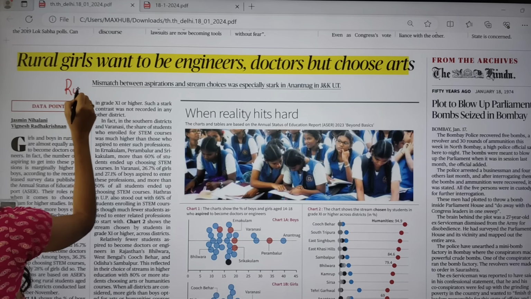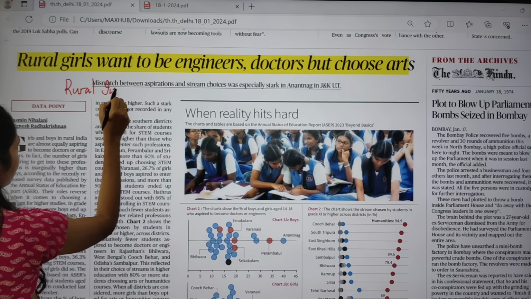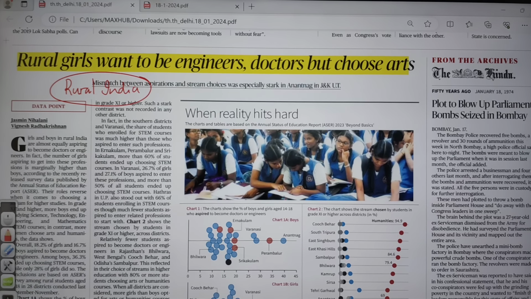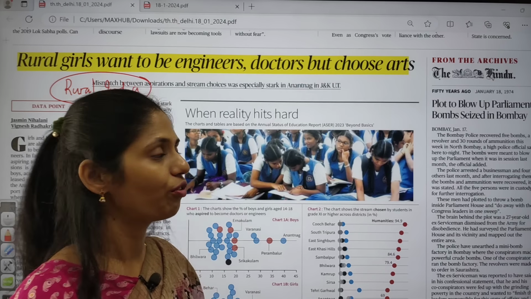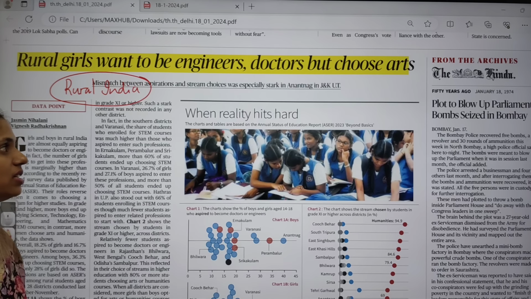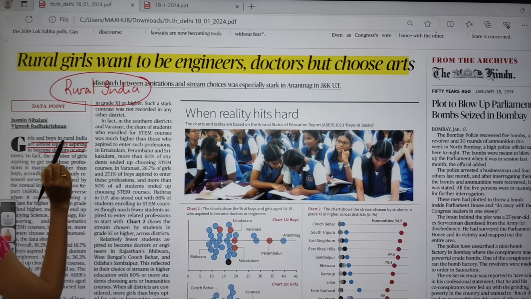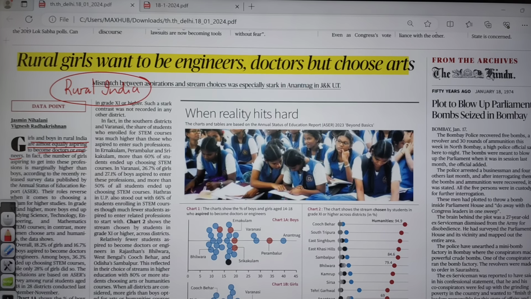Especially it is talking about education in rural India. So this article is saying that yes, there is a mismatch seen between aspirations of people as well as reality. So girls and boys in rural India are almost equally aspiring to become doctors or engineers, but many of the girls are choosing arts. So it is according to this ASER report, that is Annual Status of Education Report.